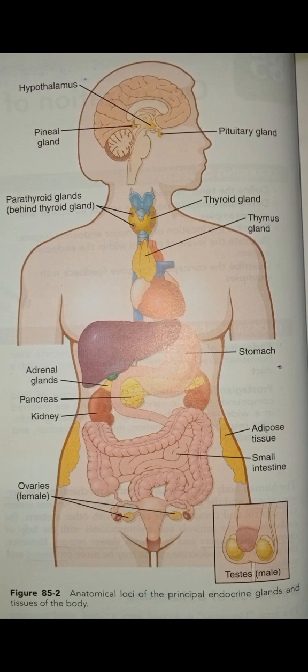So this figure shows the anatomical loci of major endocrine glands and endocrine tissues of the body, except for the placenta, which is an additional source of sex hormones, which is actually not shown in this figure, but you need to know that. Okay. Then different hormone systems and their important functions we will be discussing. So here you could see hypothalamus. In the figure, you could see that portion, hypothalamus.